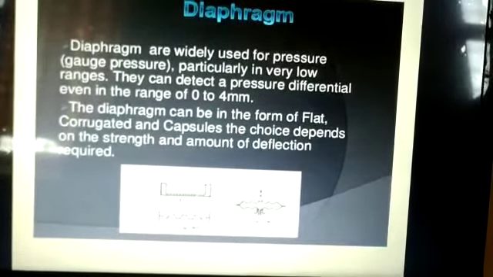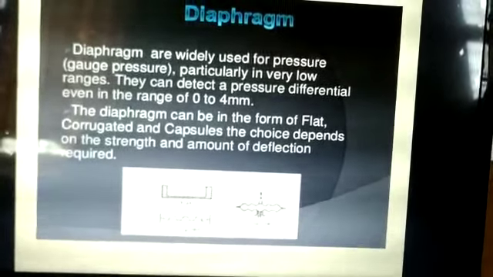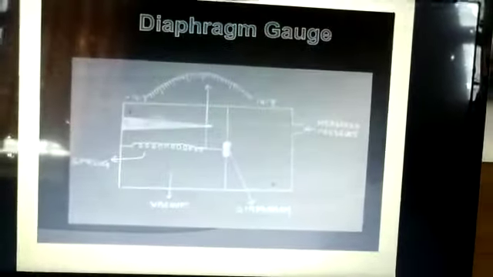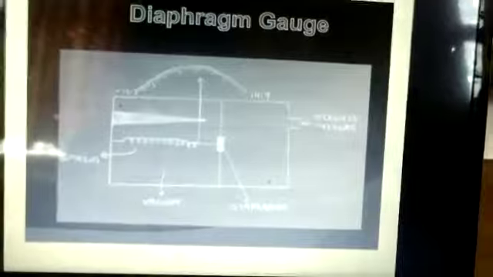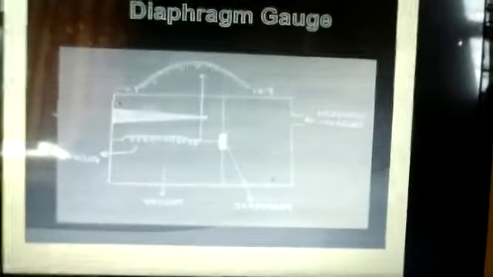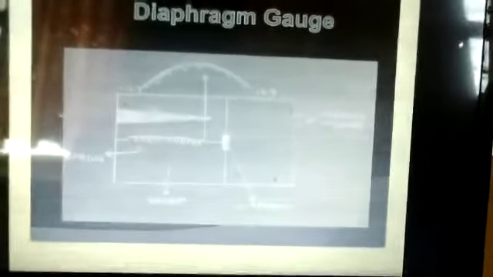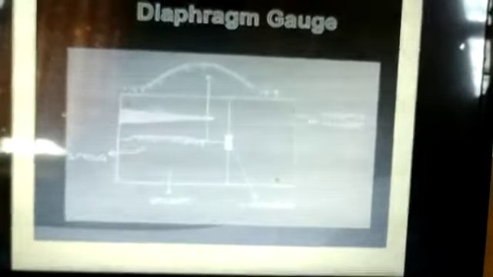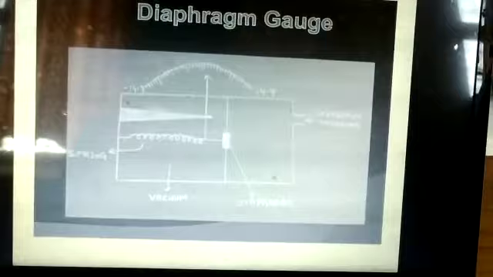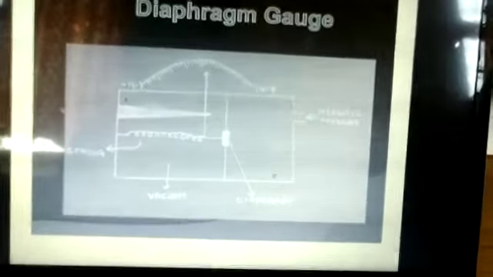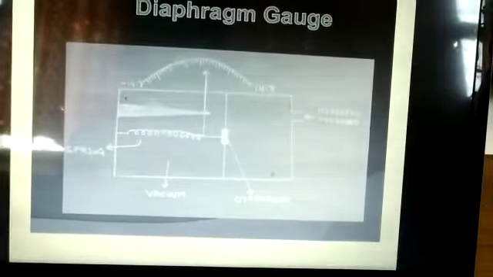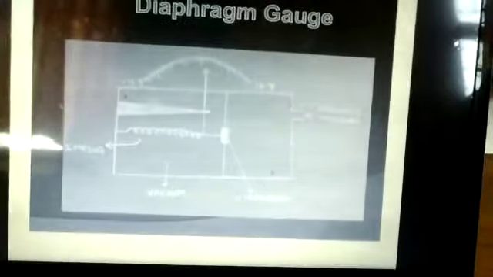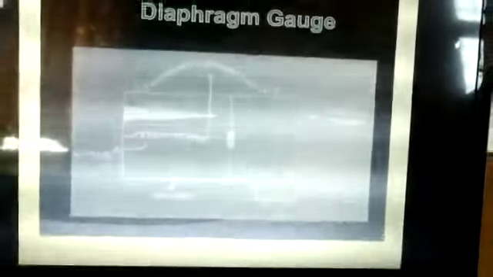The choice depends upon the strength and amount of deflection required. The diaphragm gauge is shown in the figure. When an unknown pressure is applied, the diaphragm is deflected, supported by the spring, and the needle is deflected to show the pressure reading.